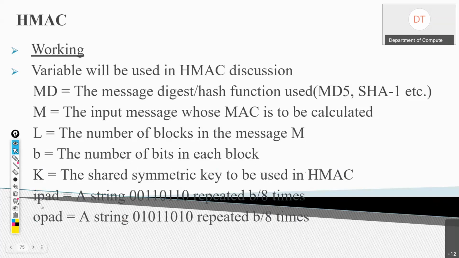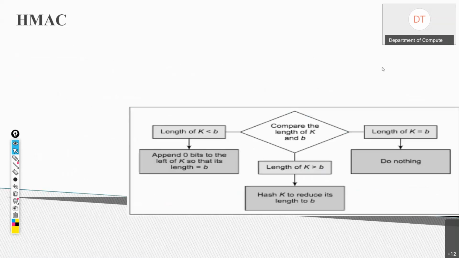Then there is OPAD. IPAD means input pad, and OPAD means output pad. That is a string 0 1 0 1 1 1 0 1 0, and it is repeated B by 8 number of times. So these are all the variables that we are having: MD, M, L, B, K, IPAD and OPAD. Remember, this IPAD and OPAD are fixed.